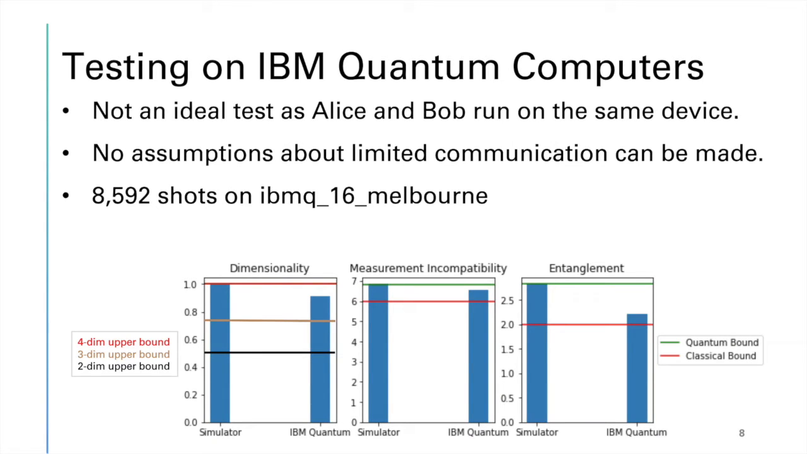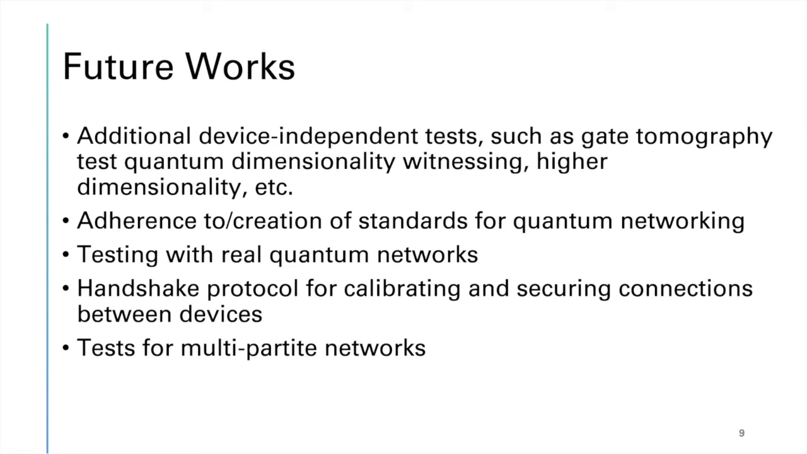And then we tested these on actual IBM computers, and we can see that we're violating the classical bounds for measurement incompatibility and entanglement, and creating beyond the three-dimensional bounds for verifying a four-dimensional system. Future works will include more tests, adherence to the creation of standards for quantum networking, and so on.